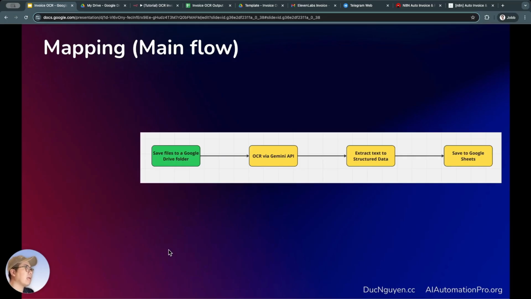Here, I have a pretty simple diagram to simplify the logic of this auto OCR invoice system. So it's really straightforward. The main trigger is when we save invoice files into a folder on Google Drive. These files will be processed and have their information extracted using OCR technology by sending them to an AI model via an API call. From there, the AI model will extract the information and return structured data according to our definition and requirements. That means instead of returning all the information, it will filter out only the fields that we need and want. After that, it will push those fields into a Google Sheets file. That's basically all the logic behind this OCR system.